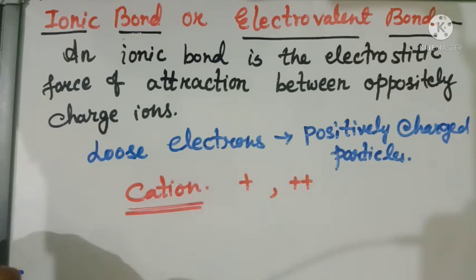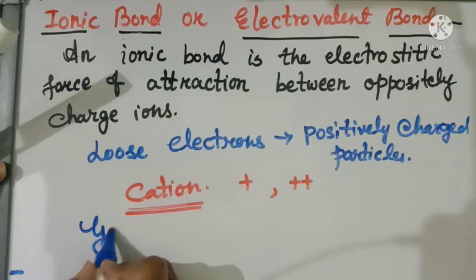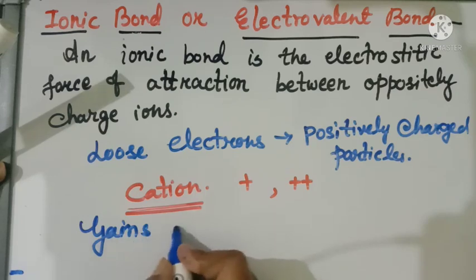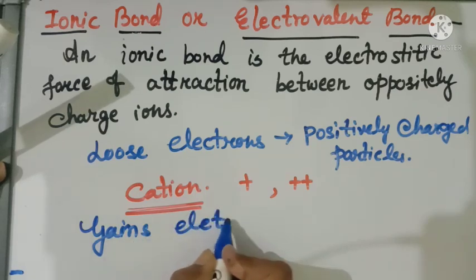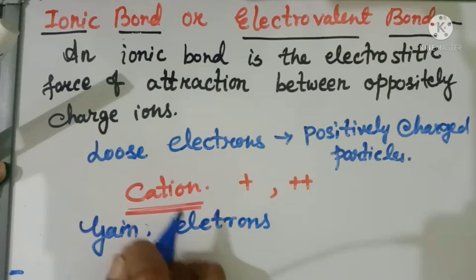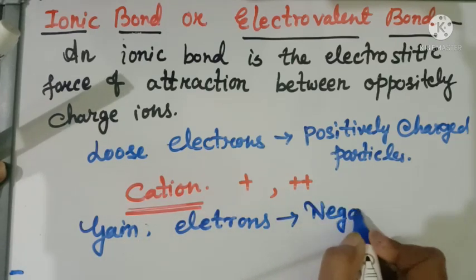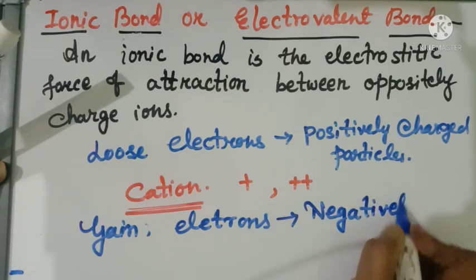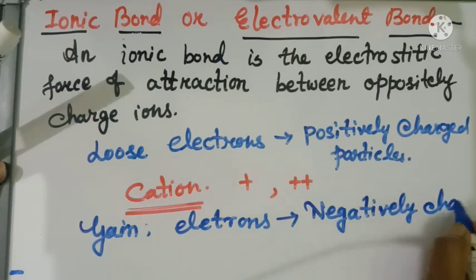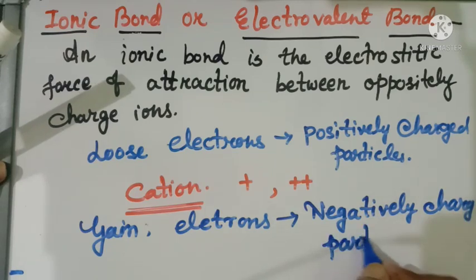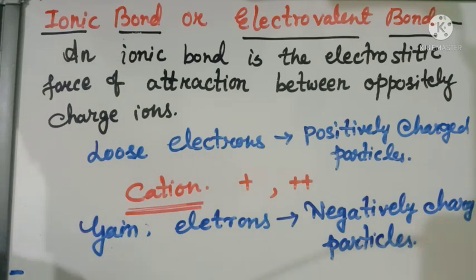Okay, when an element or atom gains electrons, they form negatively charged particles, or they are known as anion.